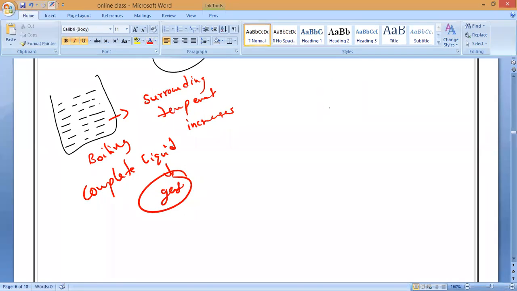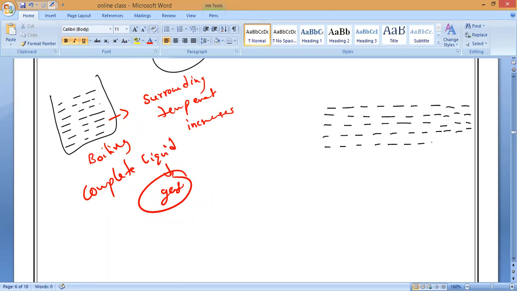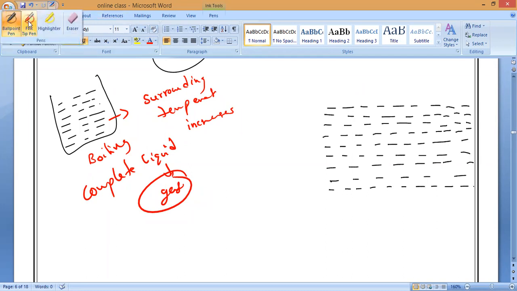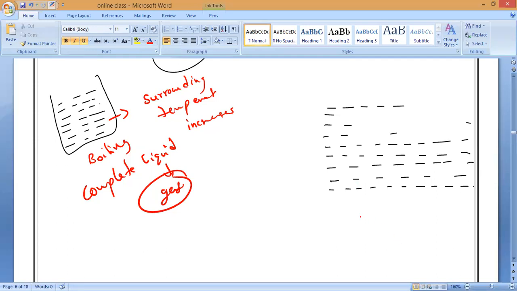So if we take the evaporation process, all of you should remember this. Have you felt that, for example, you are very tired and you came from sunlight? When you sit in front of the fan or AC, your body becomes very cool. Suppose you came from the sunlight and sit under the fan, because your body is fully sweating. Once the sweat evaporates, will your body feel cool or hot? Cool, sir.